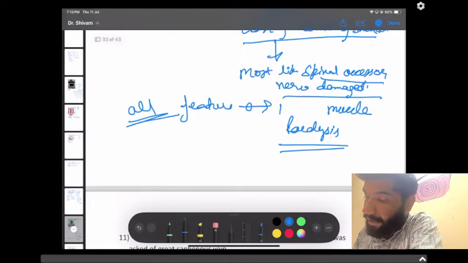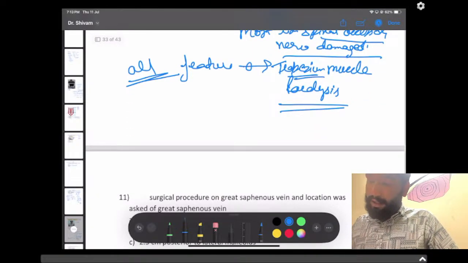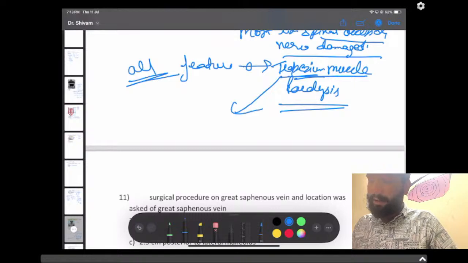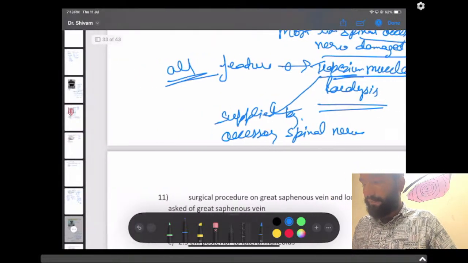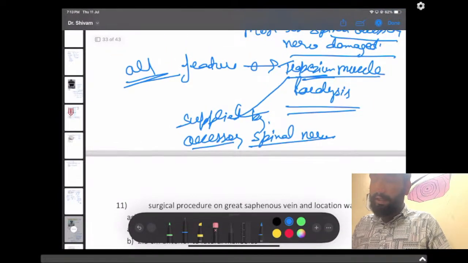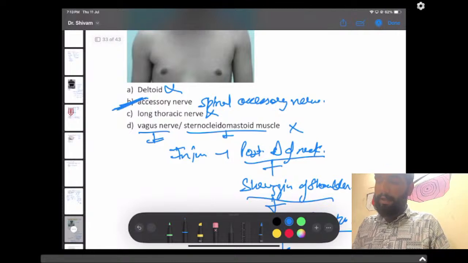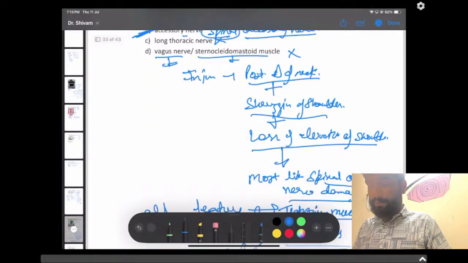Trapezius muscle paralysis, right? This is an issue of trapezius muscle paralysis, and the trapezius muscle is supplied by the accessory spinal nerve. So the answer here should be accessory spinal nerve. But spinal was not mentioned, I guess. Accessory nerve was there, so not a big issue.